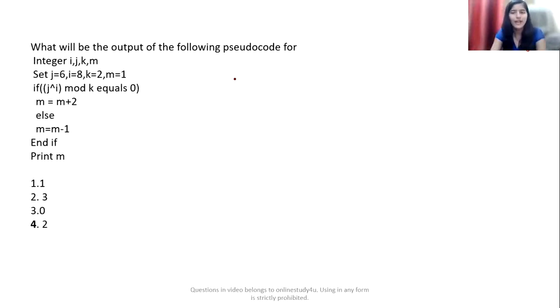So here also we have to do the same thing for the pseudocode. So 4 integers are given to us, that is I, J, K, M, and J has been assigned 6, I has been assigned 8, K has been assigned 2, and M has been assigned 1. Okay, so now what is happening if J XOR I?